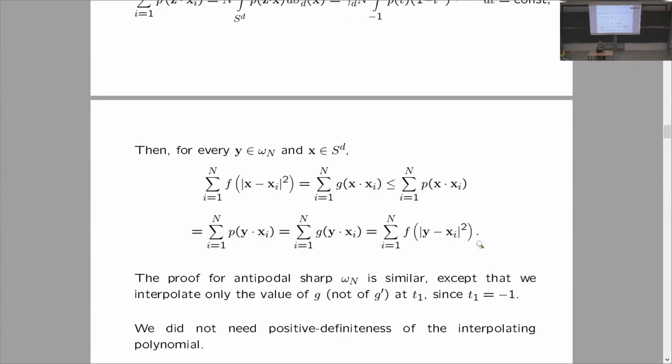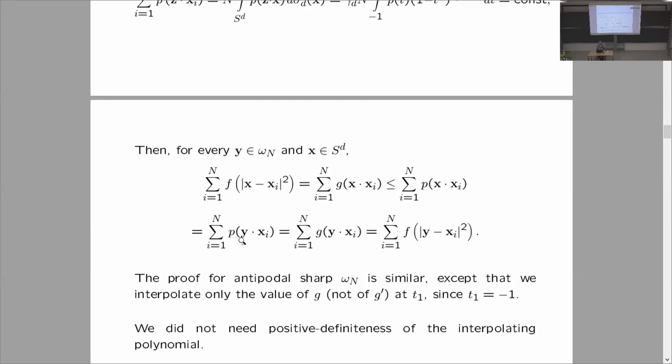Then we take an arbitrary point from omega n, denoted by y, and take an arbitrary point x from the sphere. And we start with the value of the potential at x. And because P stays above G, the interpolating polynomial stays above G, we have this inequality. And then this potential is a constant of the polynomial. So I can replace x with y because it's constant.